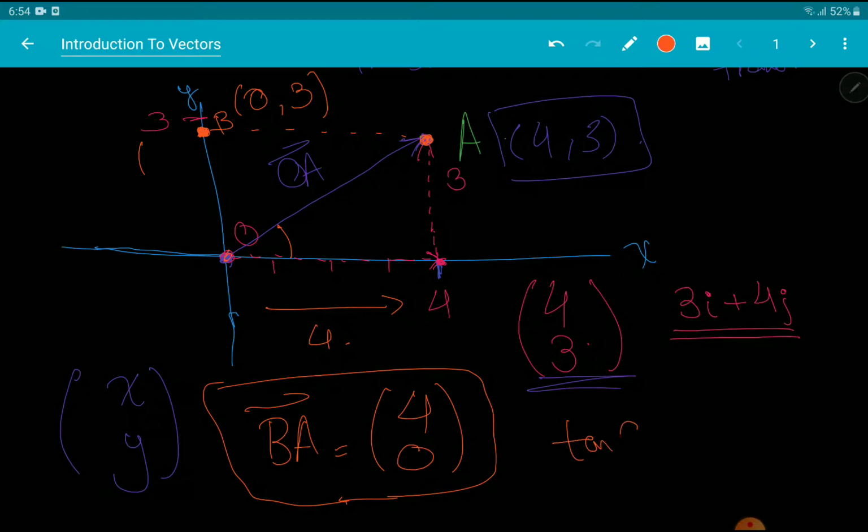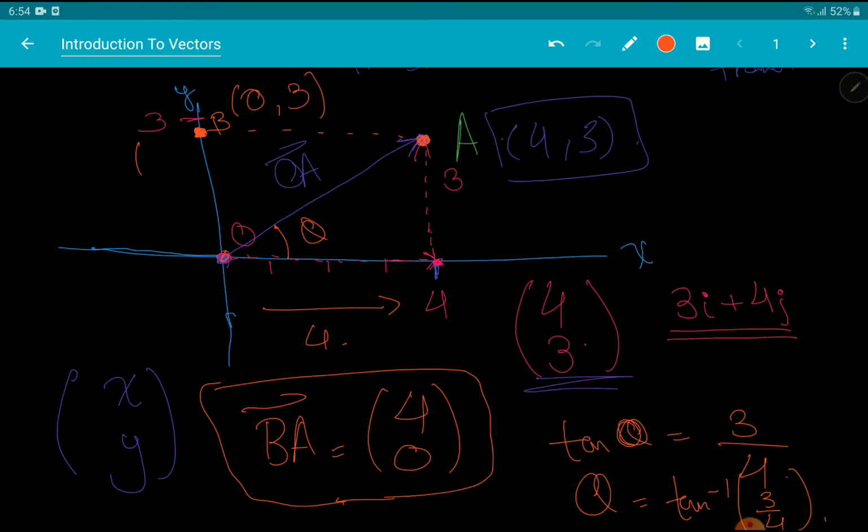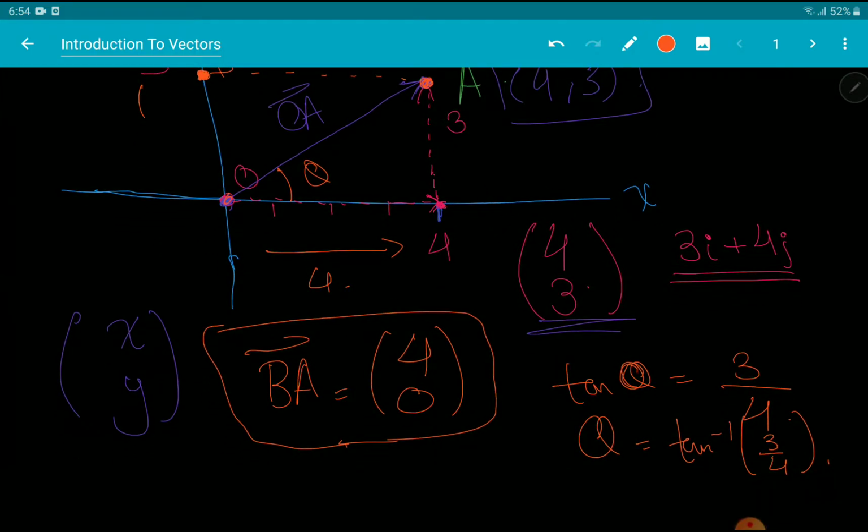Let's label this theta. Tan of theta equals the opposite side 3 over the adjacent side 4, and you can easily calculate the angle like this. So you basically have the direction, and if you were to talk about the magnitude, you could use the Pythagorean theorem to calculate it as well.